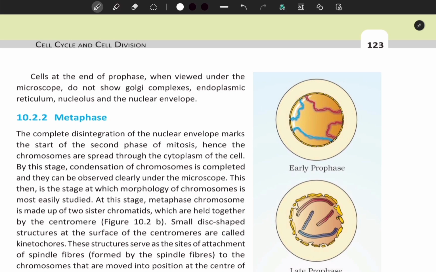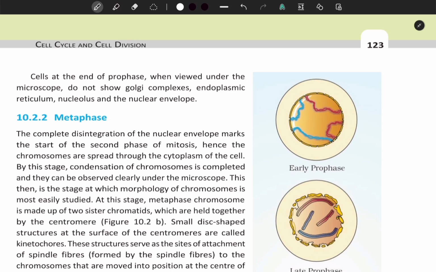The centrosome, which had undergone duplication during S phase of interphase, now begins to move towards opposite poles of the cell. The completion of prophase can thus be marked by the following characteristic events. First, chromosomal material condenses to form compact mitotic chromosomes. Chromosomes are seen to be composed of 2 chromatids attached together at the centromere.